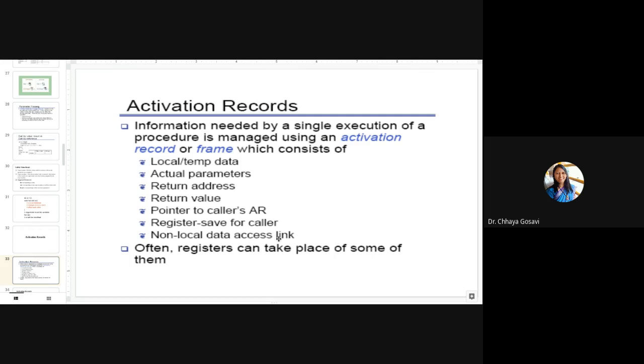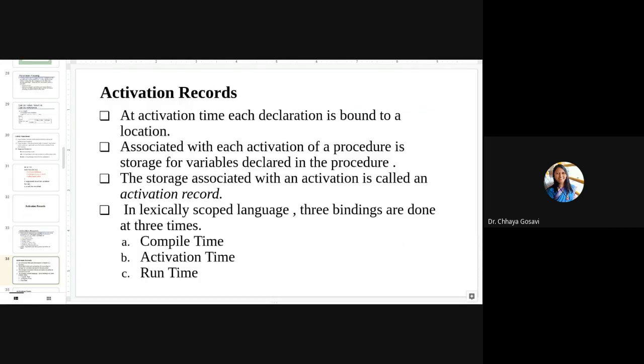Then non-local data access links. We have local data, global data, and non-local data. So a link to access non-local data, and many more. We are going to see all these activation record fields in detail. Registers can take the place of some of them. So instead of memory allocated in the stack, some part can be stored in registers.